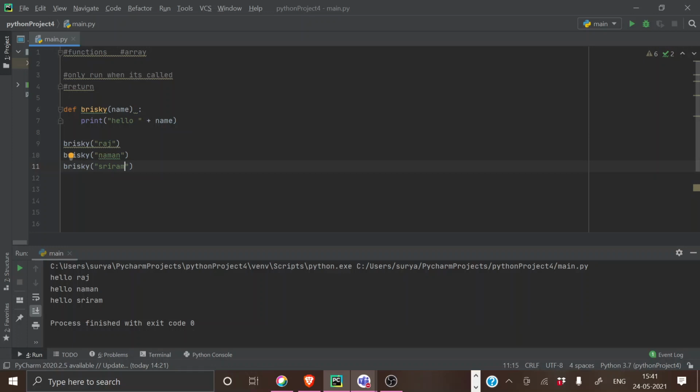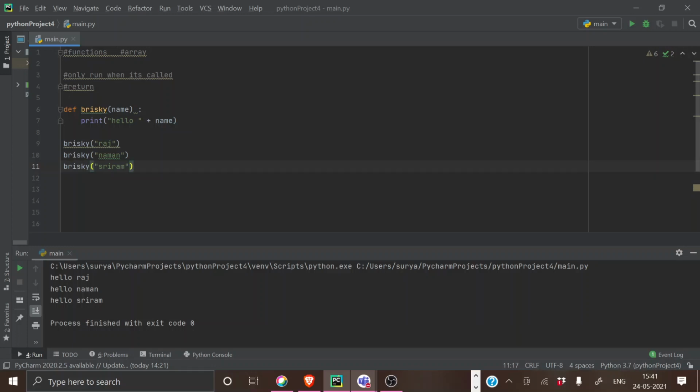If I just make this particular segment, I'll be able to print it. Got it? I understand how this argument works, right? How this segment is calling that main function, and you are able to understand it, right? So here what we have kept, name is an argument.